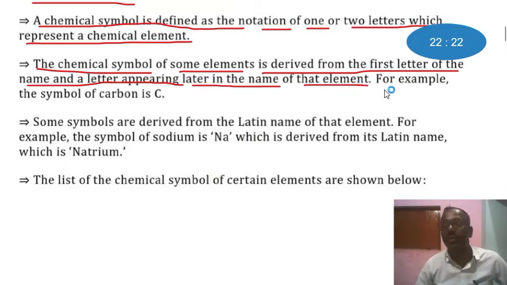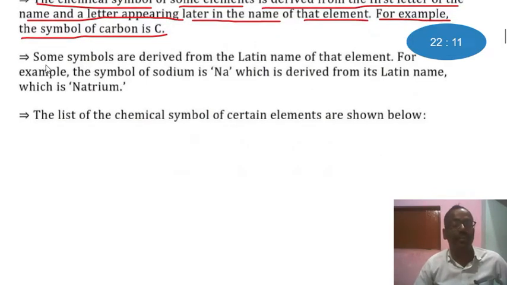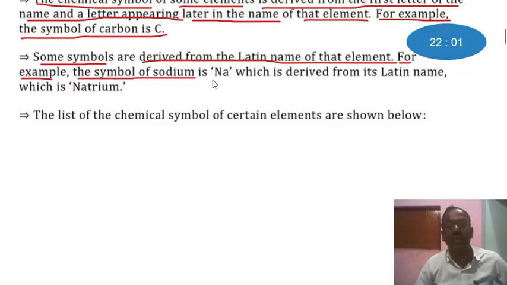For example, the symbol of carbon is C. Some symbols are derived from the Latin name of the element. For example, the symbol of sodium is Na, which is derived from the Latin name natrium.